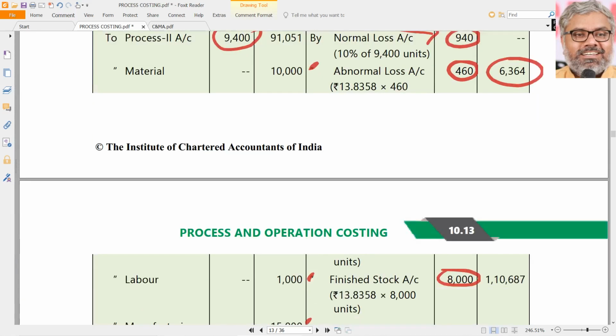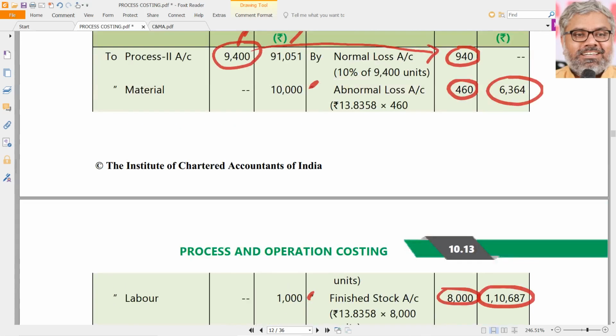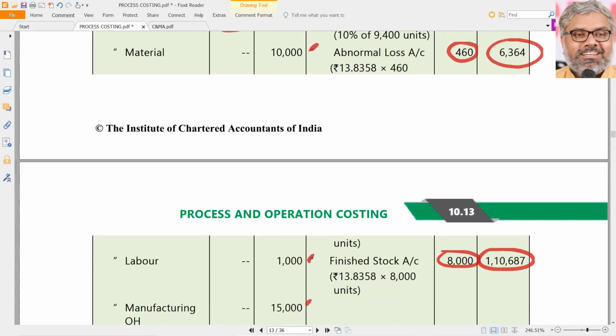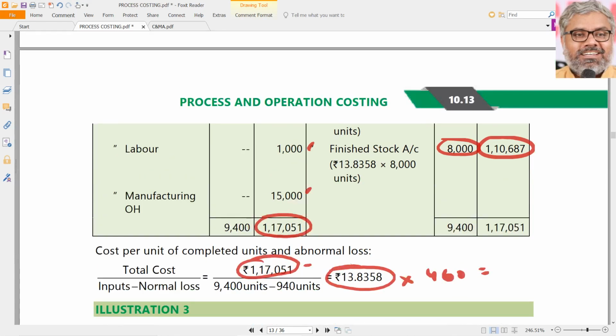Naturally, the remaining amount should be the amount transferred to finished goods stock. There is no other process. Don't write process 4 and all. This is the last process, so it will be transferred to finished stock account. That is 1,10,687, because we have the total to be tallied. If there is a small difference of a few rupees, don't worry about it. Write the balancing figure, but make sure it is matching with a very small difference. If the difference is big, that means something is wrong.